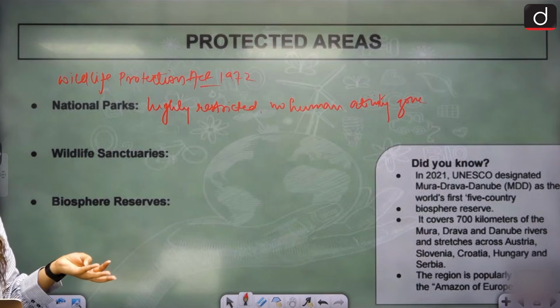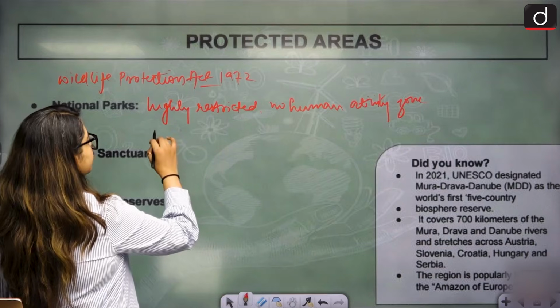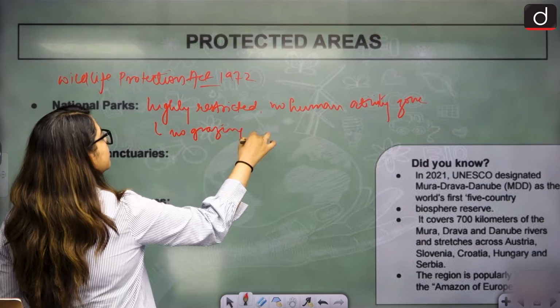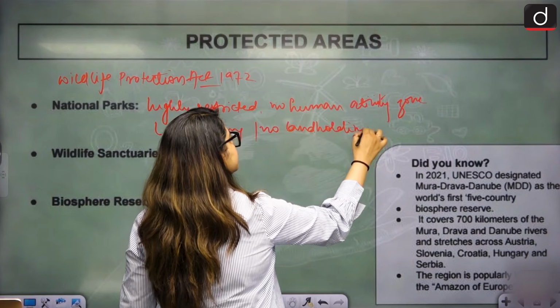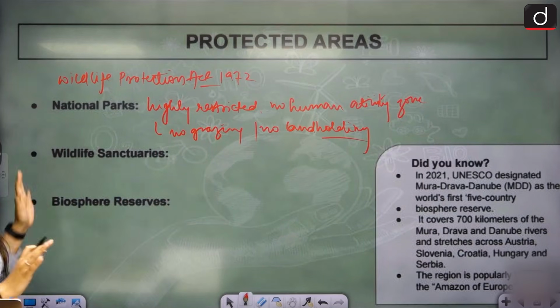Grazing, private land holding, nothing is allowed. No human activity, no grazing, no land holding. Nothing, humans are not allowed. That's it. There is a board, restricted area, you don't enter. Simple as that. You just don't enter.